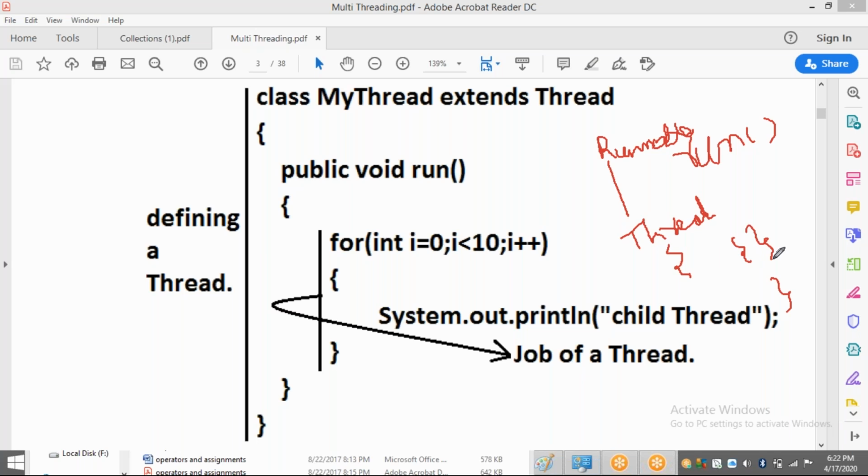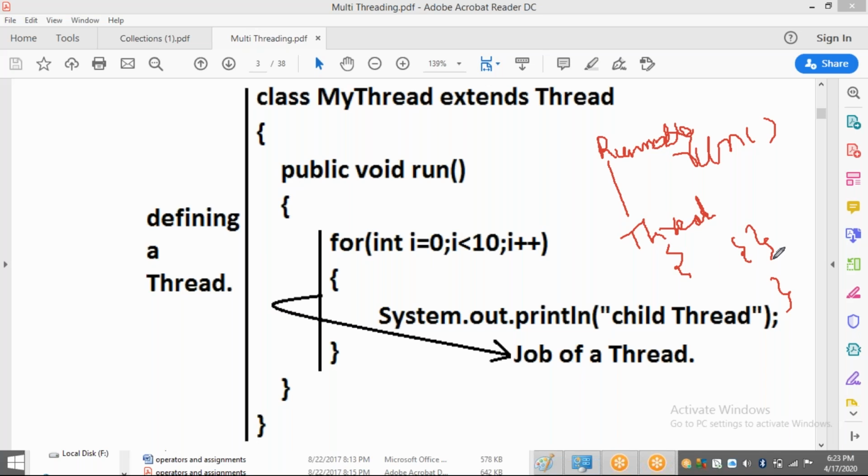Once again, I am going to explain. Runnable is an interface which contains only one method without a body, which is an abstract method. The method name is run. So internally, your Thread class is going to implement an interface called Runnable. So what is the task of Thread? It has to implement the run method. So Thread has taken the method from Runnable and it has implemented that.